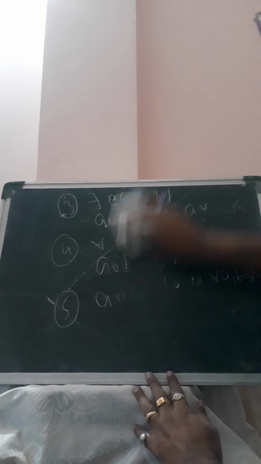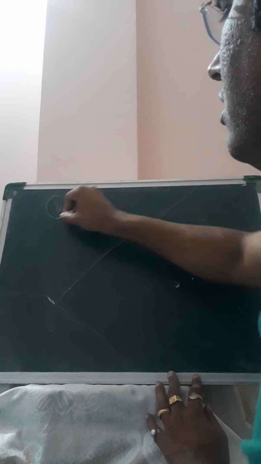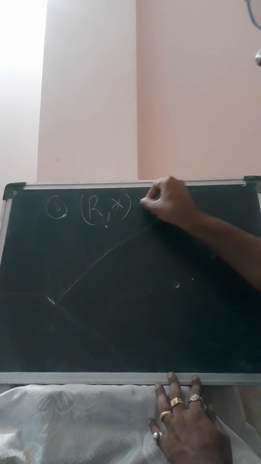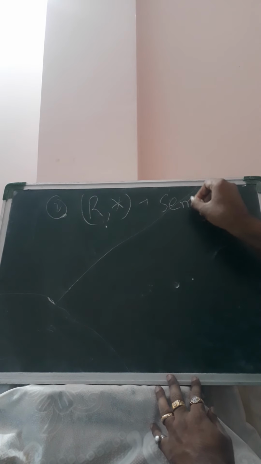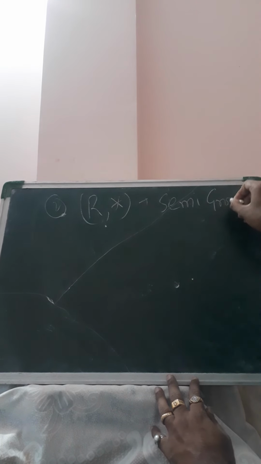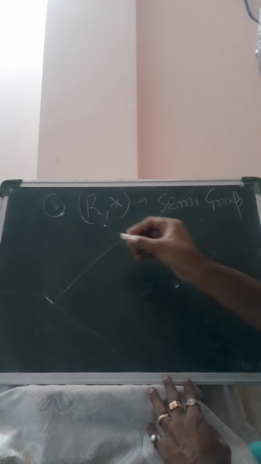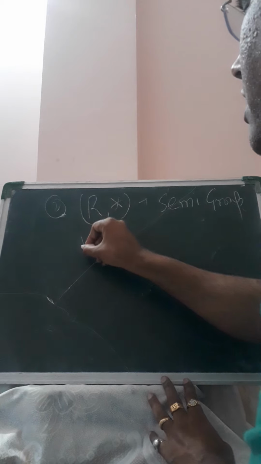The second property is, with respect to the second operation, R should be a semigroup. So it must satisfy these two properties.